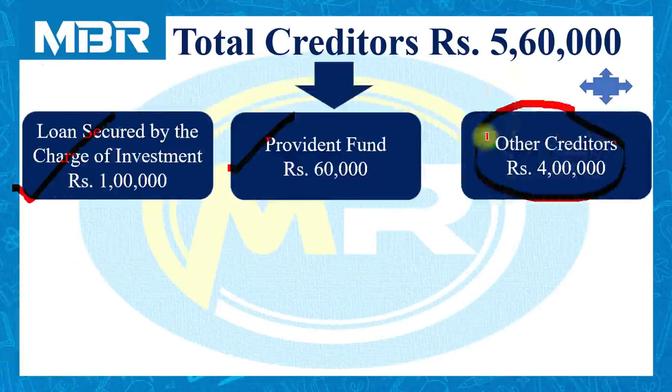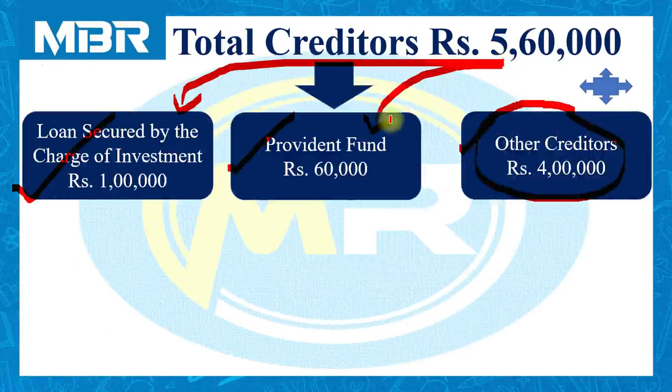How to find these 4 lakhs? It's very simple. Total 5,60,000 minus 1 lakh rupees secured creditor and provident fund 60,000, that is preferential creditor. So 5,60,000 minus 1 lakh minus 60,000 is equal to the remaining amount, other creditors. Now focus on item number 2.